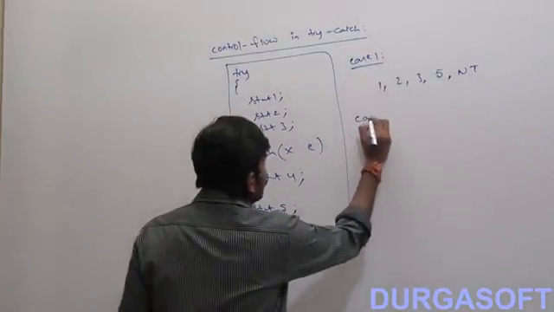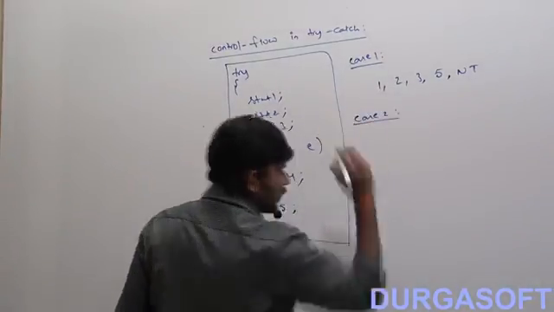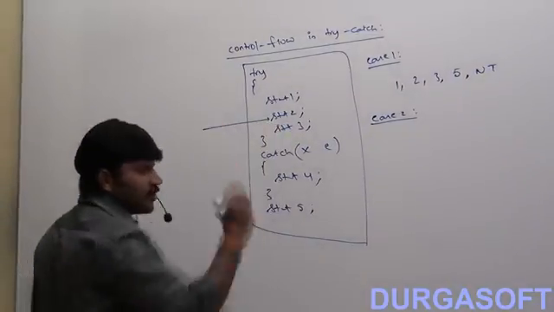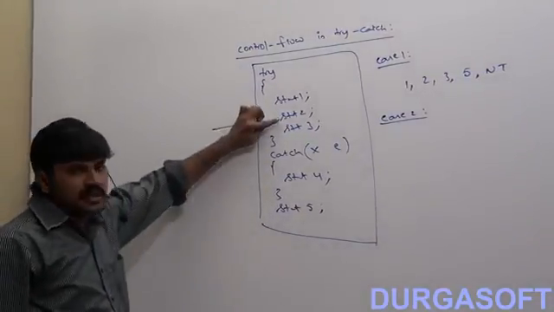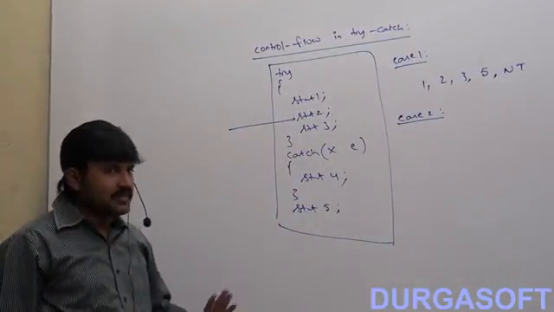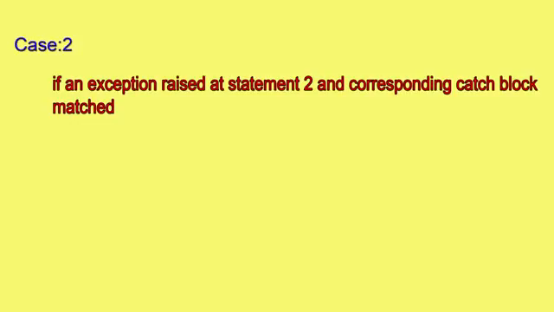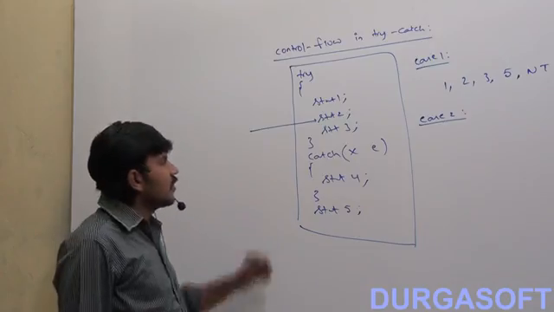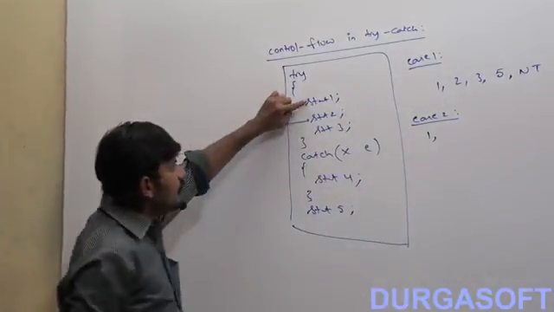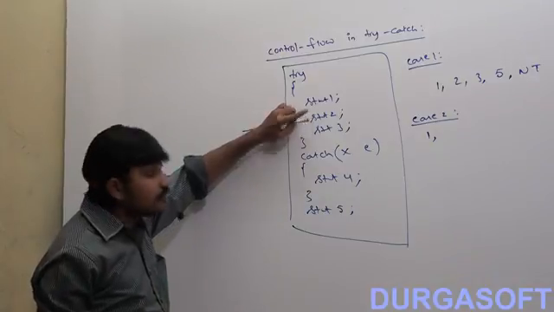Next, case 2. Listen, an exception got raised at statement 2, and the corresponding catch block matched. What is the flow? 1 executes, and while executing 2 the problem came.